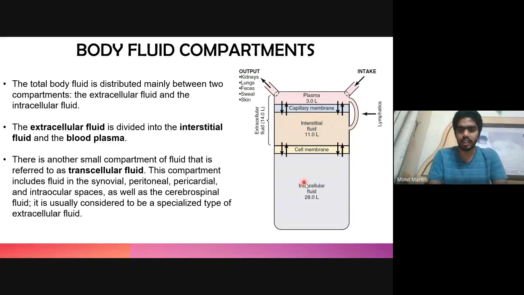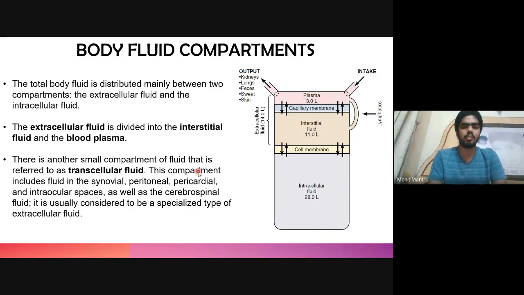So this intracellular fluid is present inside the cell. Fluid can cross the cell membrane and enter into the interstitial spaces, which is the extracellular spaces in the tissue. The fluid present there is interstitial fluid, and blood plasma flows inside the blood vessels of the body. Via the capillary membrane, they can move from plasma to interstitial fluid and vice versa.